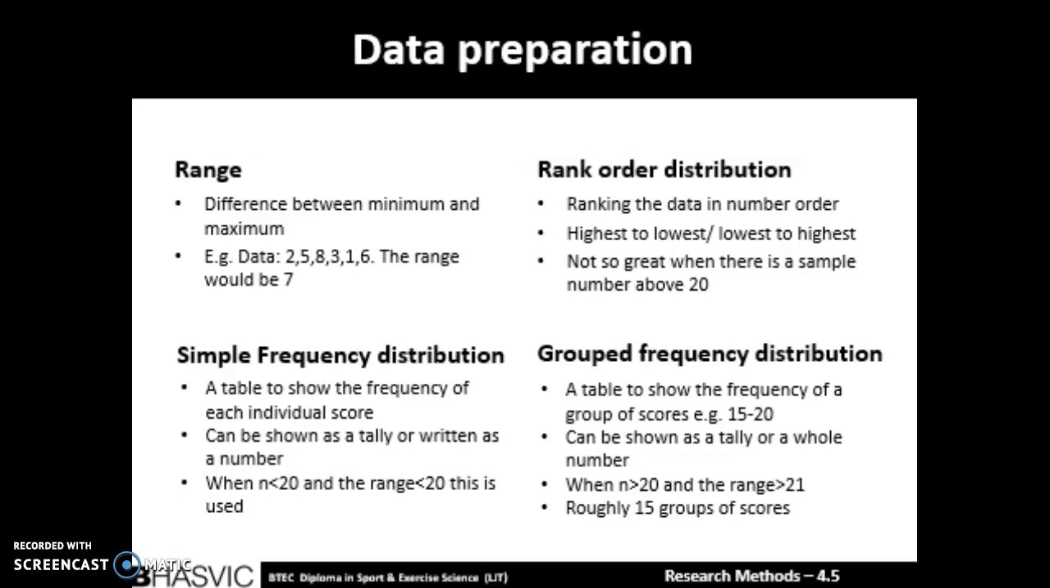This is the distance between the highest and the lowest value. For example, the range between a dataset with the lowest number 1 and the highest of 8 would be 7. This is good as it shows the spread of data, but does not take into account any outliers. Rank order distribution is ranking the data in order from highest to lowest, or lowest to highest. This allows you to easily find the range, mode, and median.